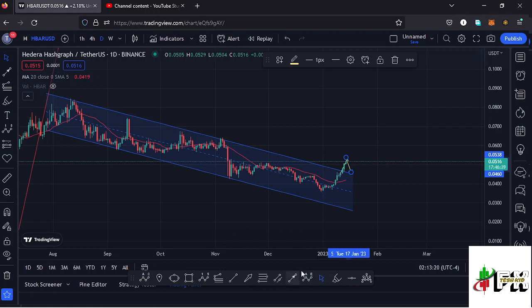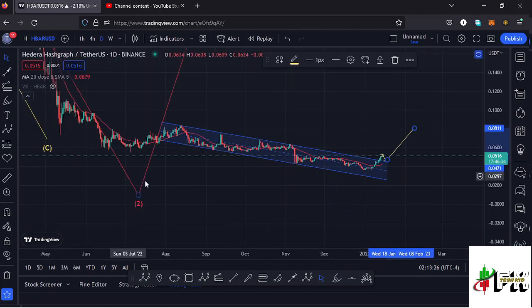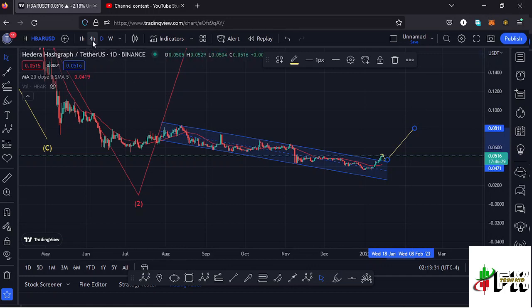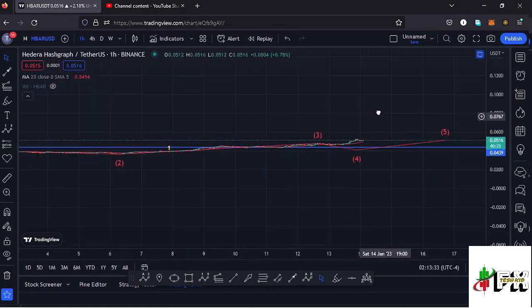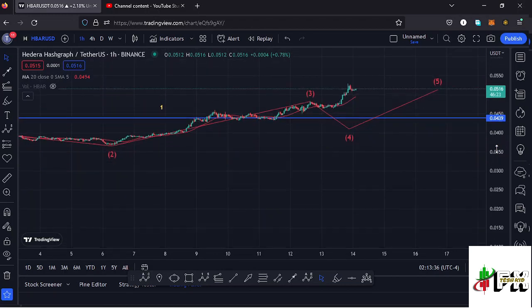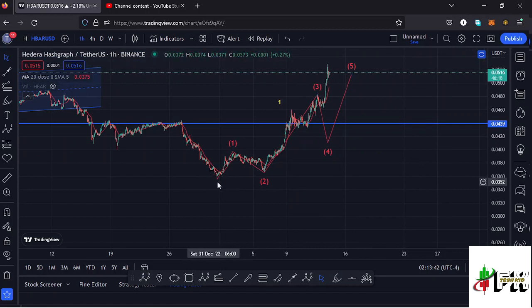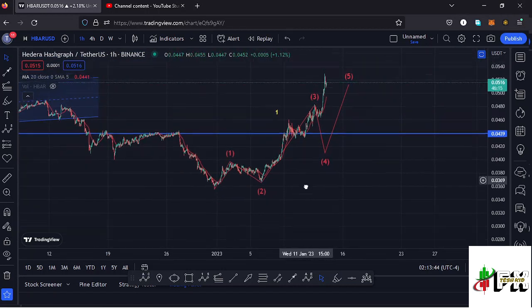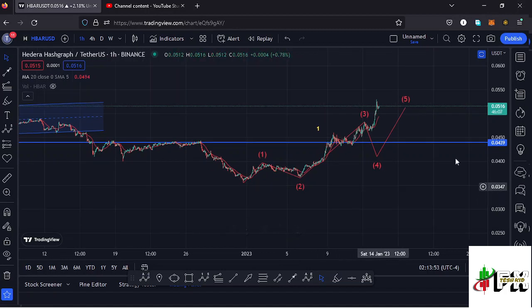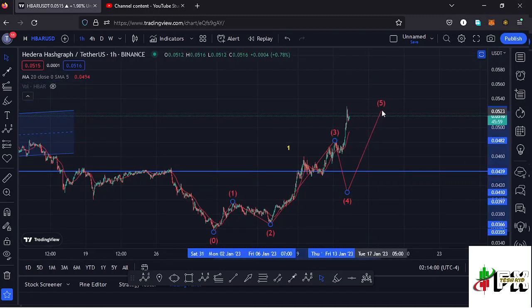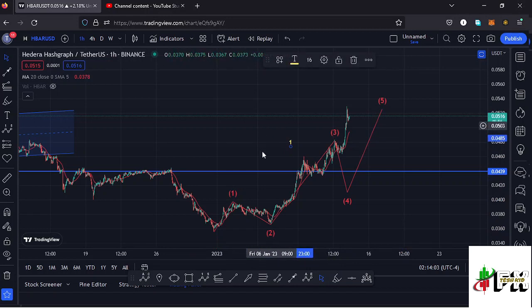And once the retest is in, then we can continue pushing even higher, and this move might be the start of that impulsive movement that I'm expecting on the long-term scenarios in the formation of a higher Elliot wave count 3. And jumping to the 1 hour chart for further analysis and also give you the short-term scenarios that I'm expecting to play out. Here on the 1 hour chart, you can see that after making our low at around the $0.0356 mark, we started a very nice bounce to the upside in a move that has been obeying the Elliot wave structures, where I have this as the first wave, then a wave 2, a wave 3, then a wave 4, and then continue pushing even higher in the formation of that wave 5 to complete a higher Elliot wave count 1 to the upside.